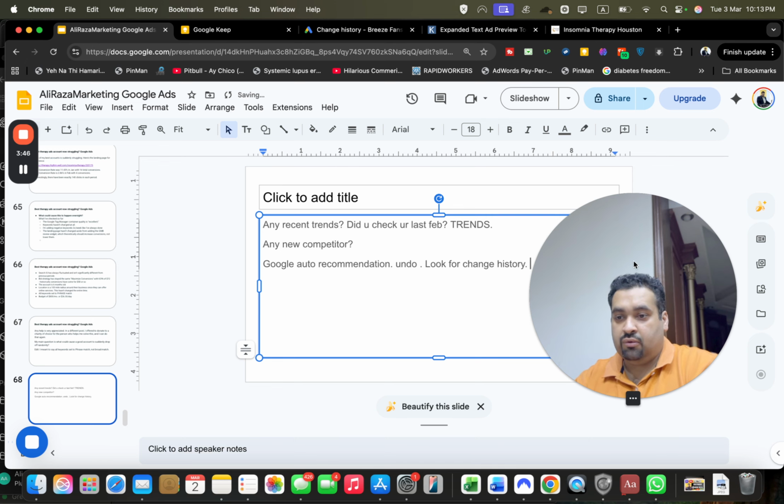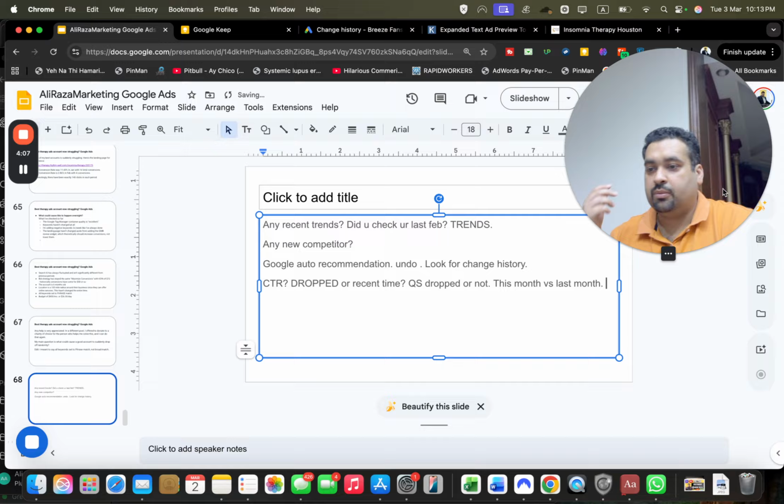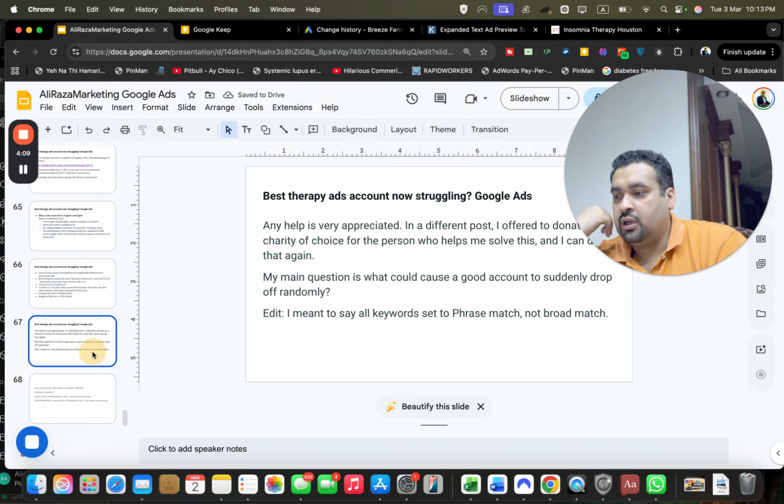And check whether any new competitors are in the market or not. Also, has your CTR dropped in recent times or not? Also, has your quality score dropped or not? I mean, this month versus last. So look around at these factors as well. They can tell you some data as well.